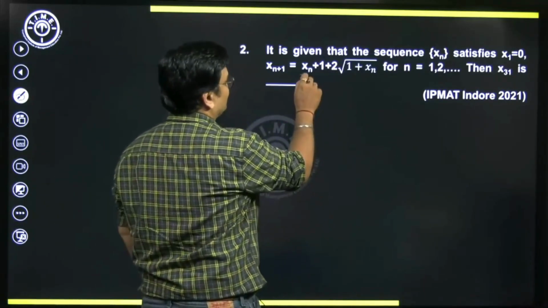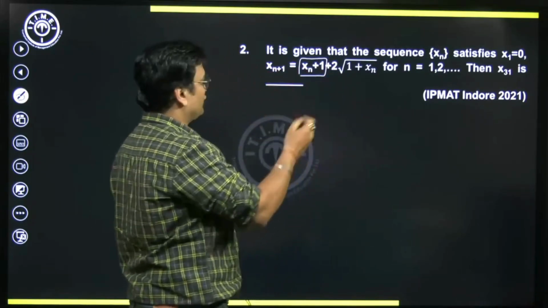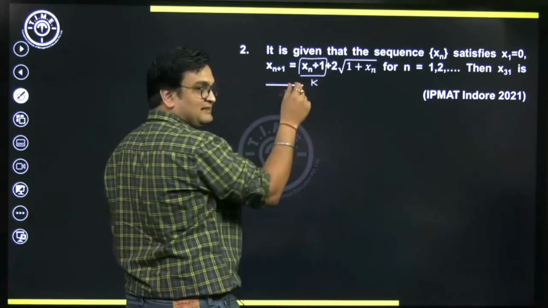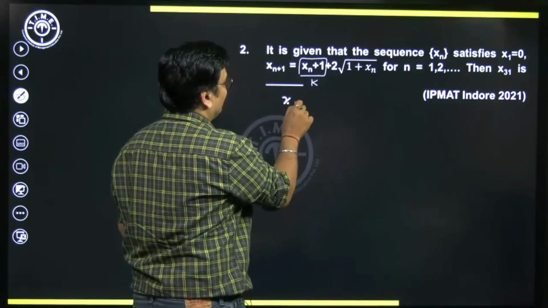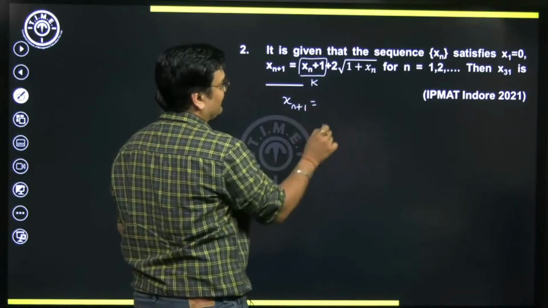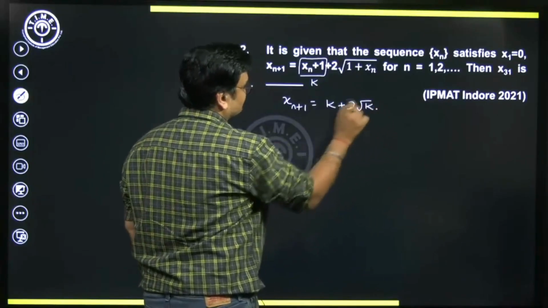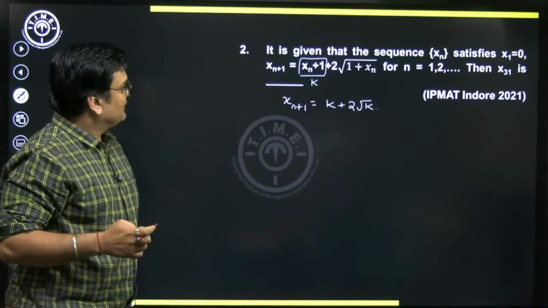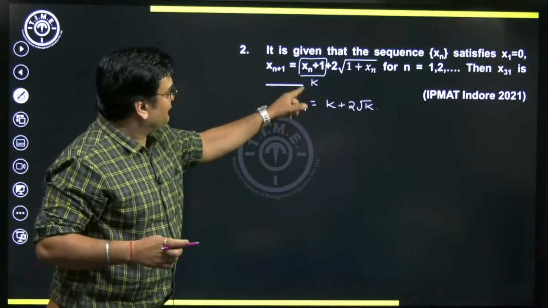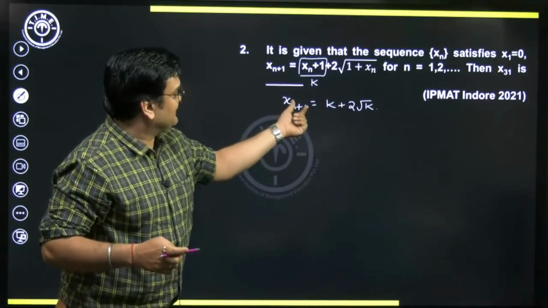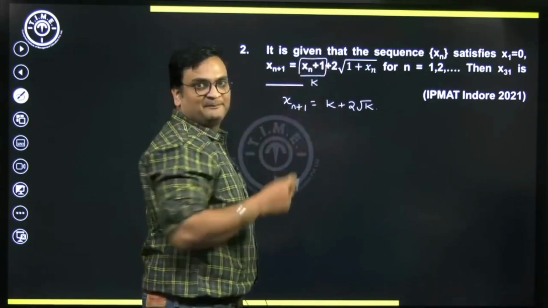Observe, if you look at these two numbers together, if I put the previous number as k, xn is the previous number. So xn plus 1, if I put it as k, so can I say xn plus 1 is given to be k plus 2 times root k, isn't it? That's how it is, right? If you know xn, you can very well find out xn plus 1 from this particular expression.